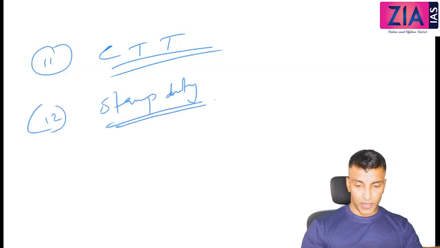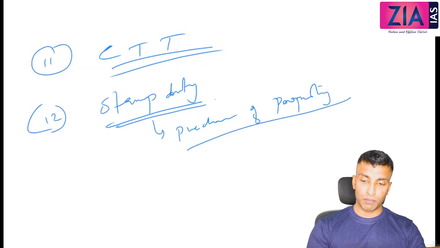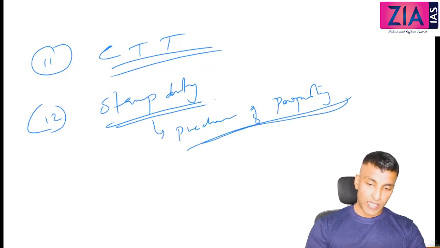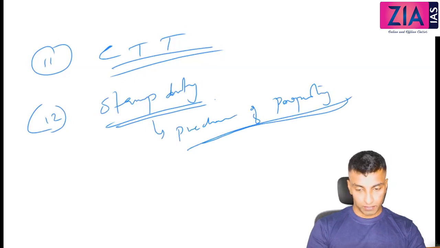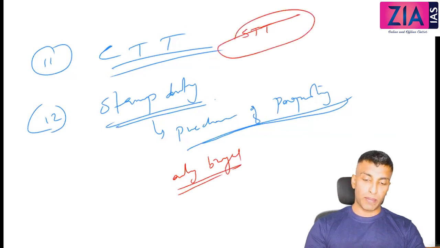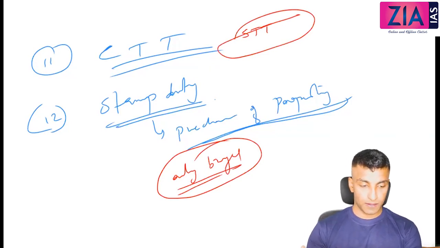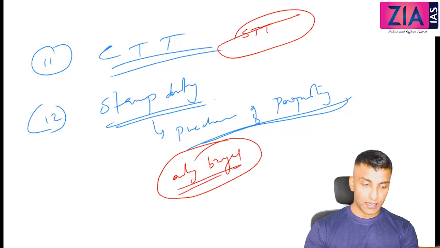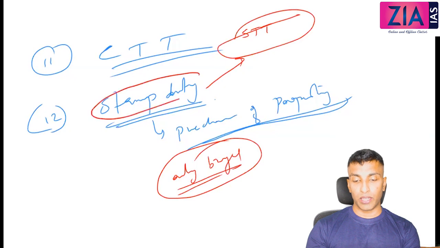Now 12, stamp duty, imposed on purchase of property. Hope you know this. Imposed on purchase of property. Buyer or seller? Only buyer, not the seller. When we discussed Securities Transaction Tax, I told you both. Here only the buyer. When you are buying a property, you will be paying the tax. Securities Transaction Tax is also a kind of stamp duty, but it is imposed on both. That's why I told you here it is only upon the buyer.